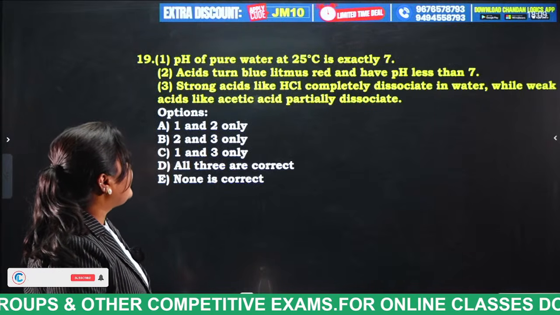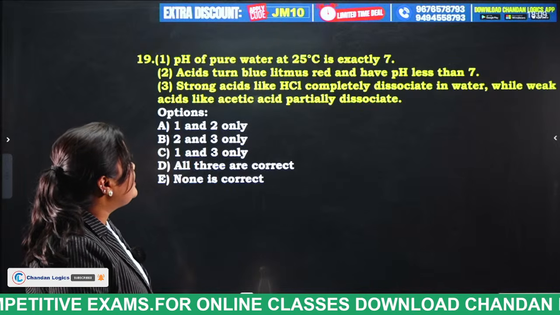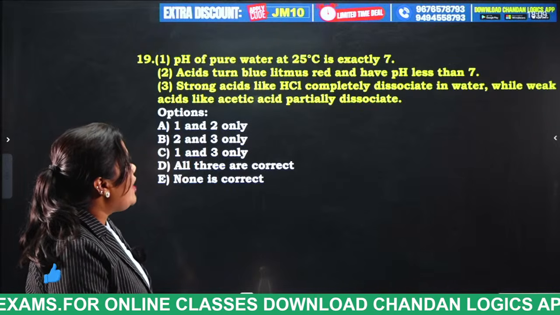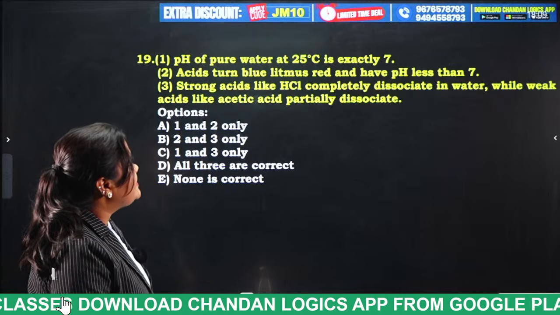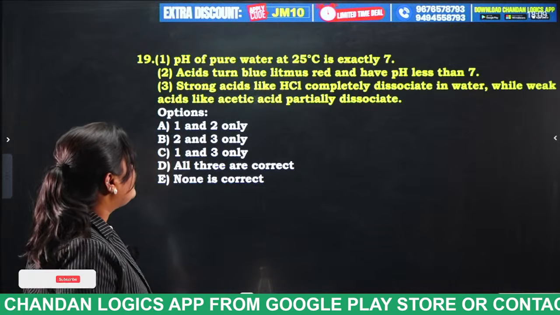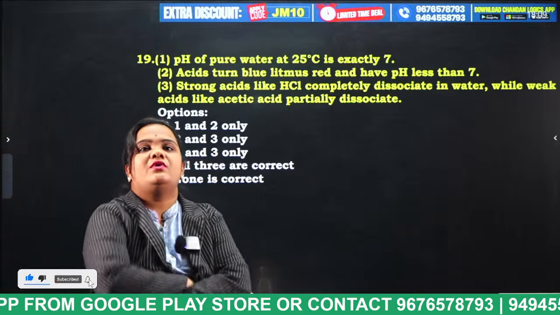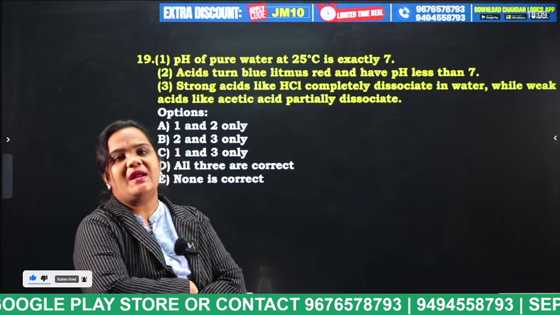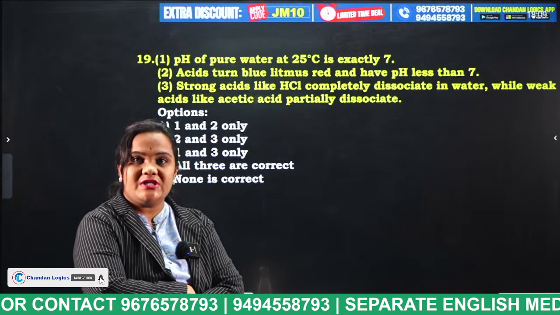Next: pH of pure water at 25 degrees centigrade is exactly 7. Acids turn blue litmus red and have pH less than 7. Strong acids like HCl completely dissociate in water, while weak acids like acetic acid partially dissociate. Now tell the answer for this question. This is the question from acids and bases. Yes, centrifugal is away from the center, centripetal is towards the center. Example, washing machine.